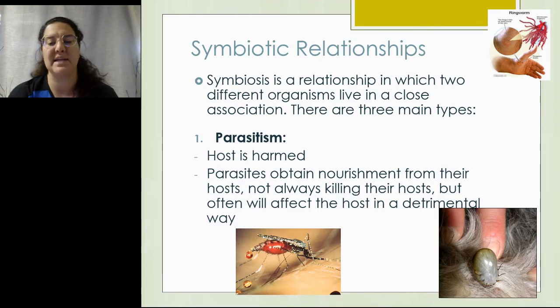So ticks are parasites, mosquitoes, ringworm, and organisms can survive with a small number of ticks on them. But in the winter, for example, moose will have an infestation of ticks on them. And because they spend so much time trying to itch the ticks off their body, they end up rubbing hair off their body. They get cold. They don't spend enough time eating. And often those moose will die due to side effects from the tick infestation, even if the ticks don't directly kill them.